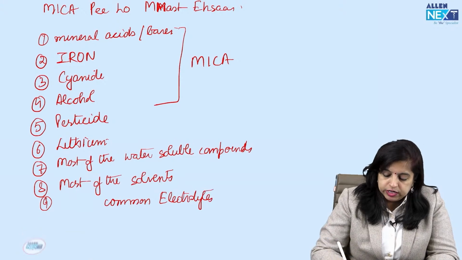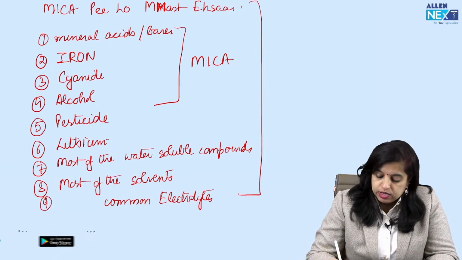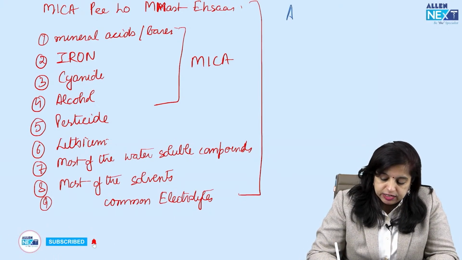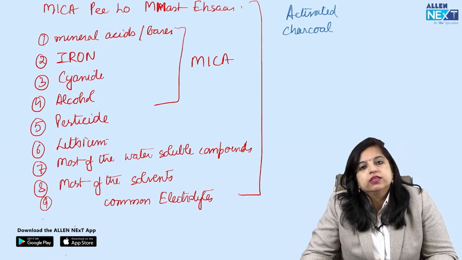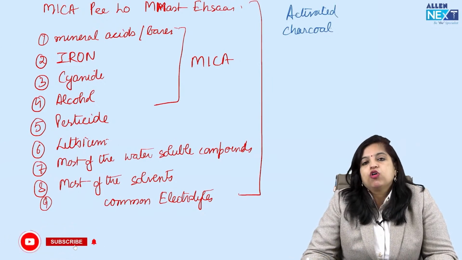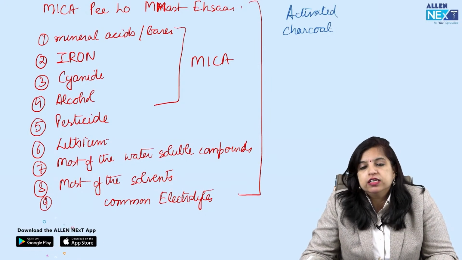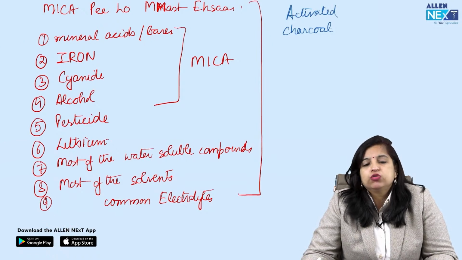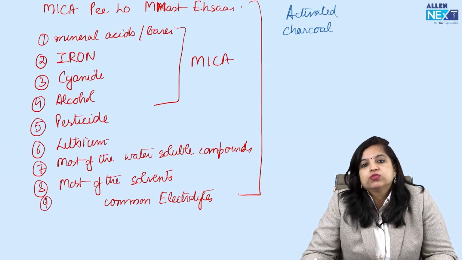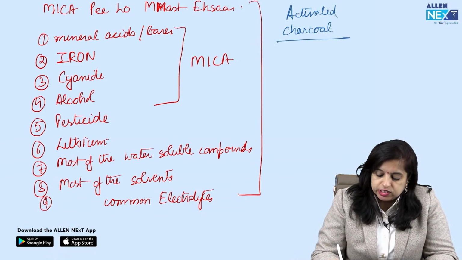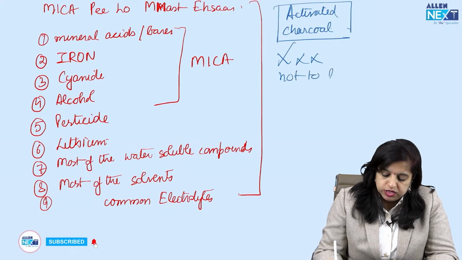सो ये इंपॉर्टेंट है, रिमेंबर दीज आर द things, these are the ingestions. If it happens with any of them, then remember what is not to be given. Activated charcoal is not to be given. Now the question comes, what is activated charcoal? Basically we heat the charcoal, तो उससे क्या होता है, उसके pores बढ़ जाते हैं और porous होने की वजह से उसका surface area of absorbing बढ़ जाता है. So the capability of absorbing the toxins वो बढ़ जाती है, right? तो activated charcoal उसको कहते हैं।